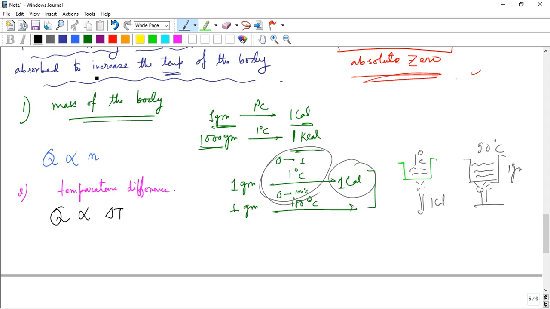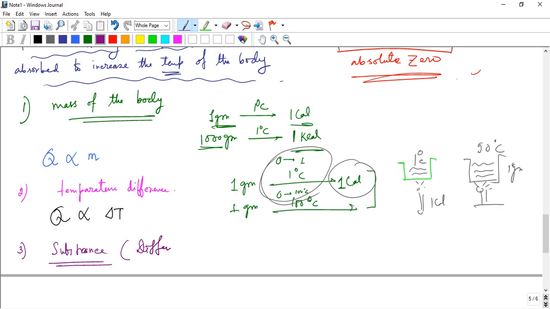So that is temperature difference, and the third point is important: the substance. It is a material property. Different substances need different amounts of heat.